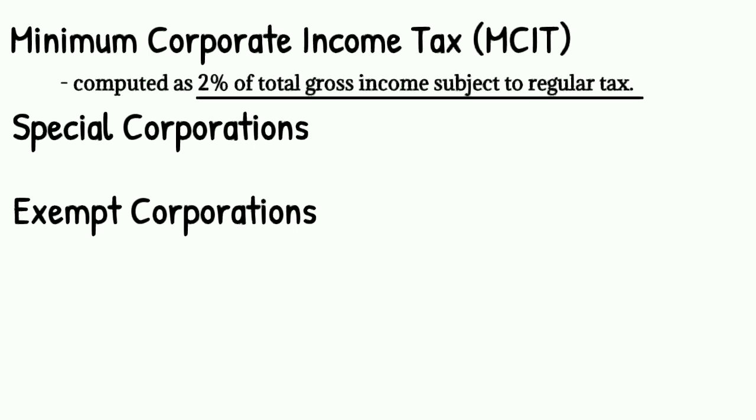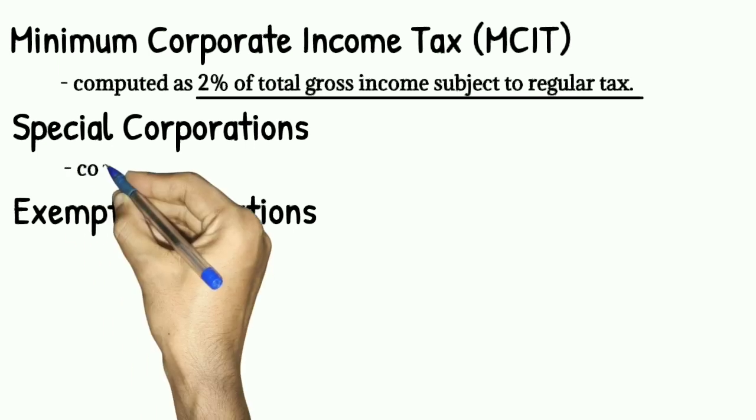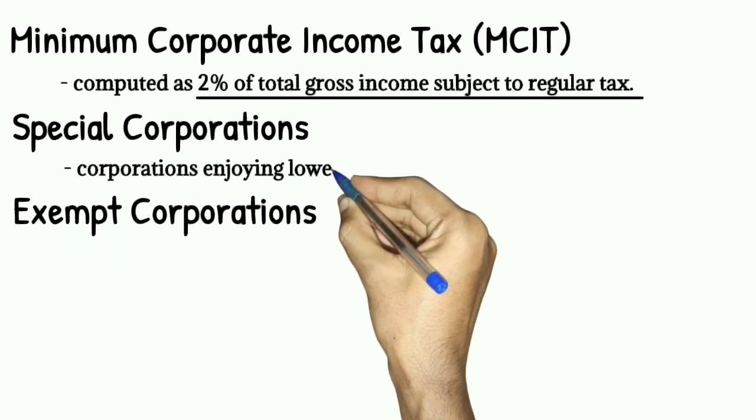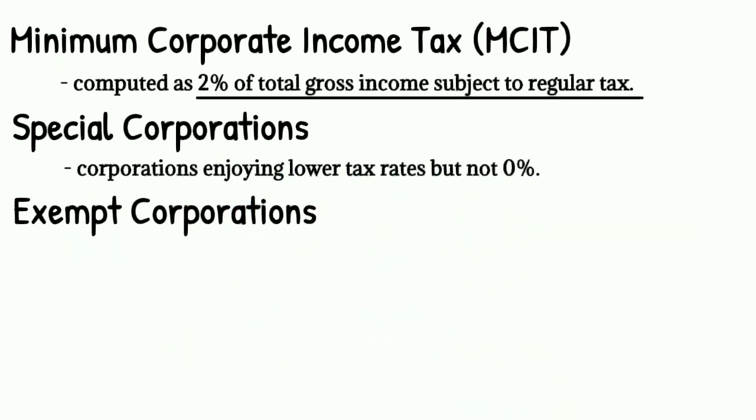Sa special corporations naman, special corporations are the corporations enjoying lower tax rates but not 0%. Special kasi mas mababa sa 30% yung tax rate. Pero yun nga lang, hindi dapat 0%. Kasi kapag 0%, exempt corporations na yon at hindi na special corporations.